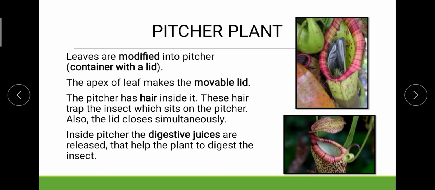That is how the pitcher plant works. Once the insect inside the pitcher is fully digested, it opens again and works in a similar manner for the next insect.